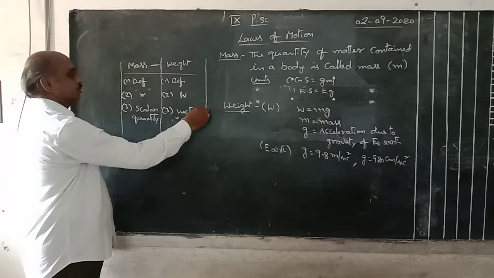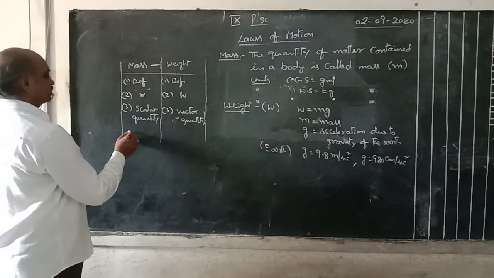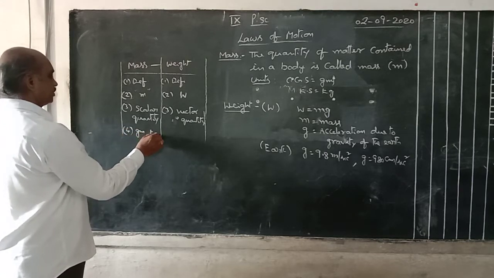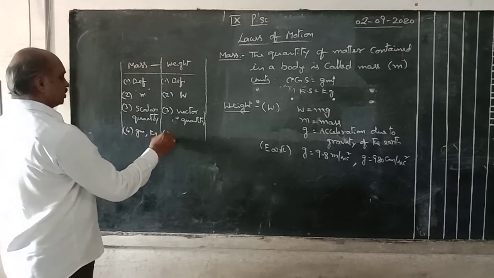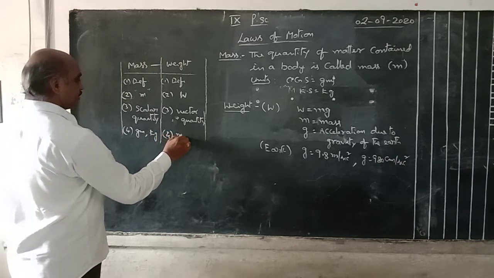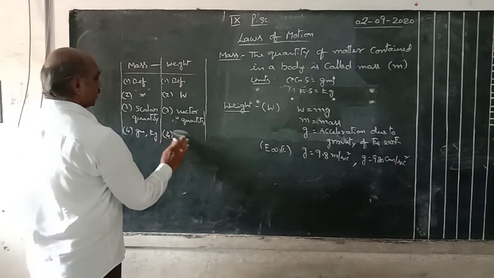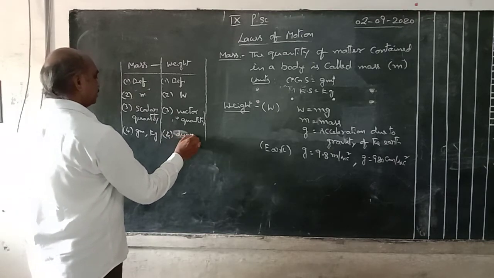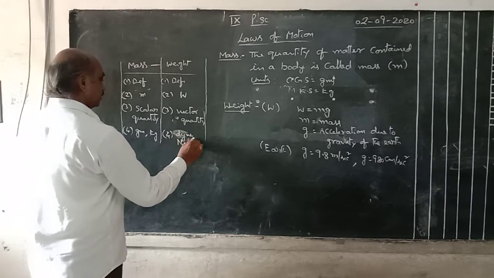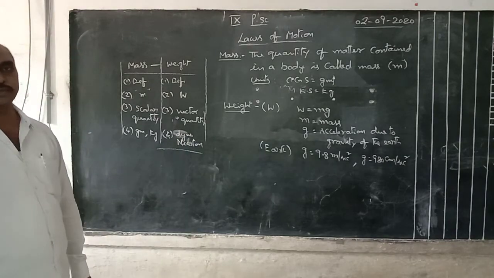And the fourth point is units. The units of mass are grams, kgs. Here the units of weight are dynes, newtons. These are the differences between mass and weight.